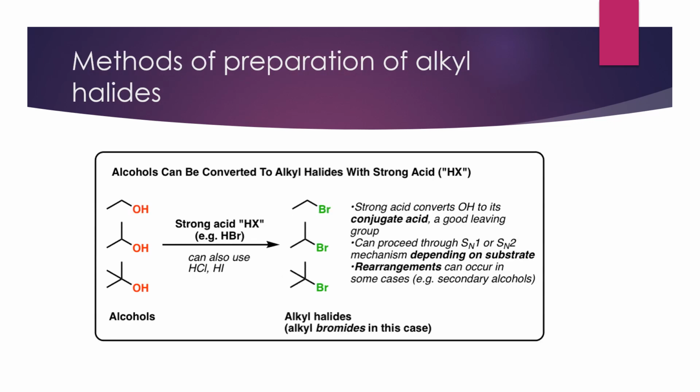Then we can see methods of preparation of alkyl halides. Alcohols can be converted to alkyl halides by using strong acid. That is, strong acid converts OH to its conjugate acid, which is a good leaving group, and can proceed through SN1 or SN2 mechanism depending on the substrate.